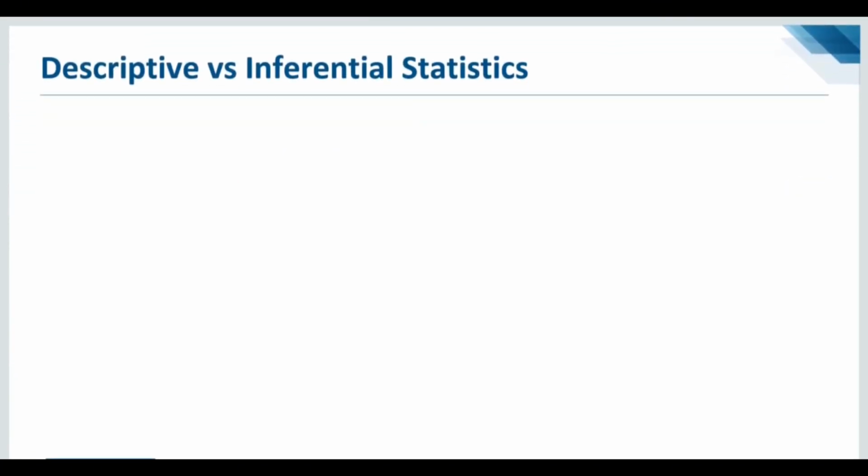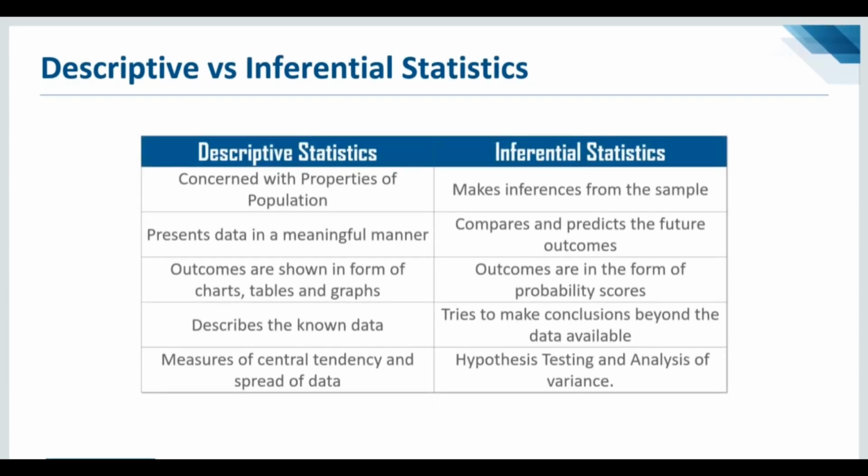Now let me quickly brush you over the differences between descriptive statistics and inferential statistics. Descriptive statistics is concerned with the properties of the population, whereas inferential makes inferences from the sample. Descriptive presents the data in a meaningful manner, whereas inferential compares and predicts future outcomes. Descriptive statistics outcomes are shown in the form of charts, tables, and graphs, and inferential statistics outcomes are shown in the form of probability scores.